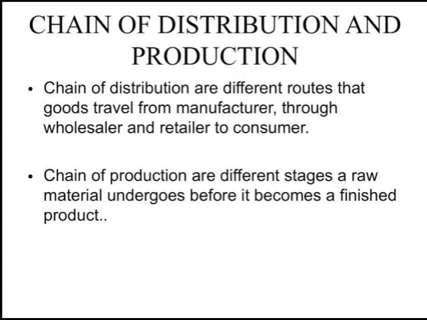Now we look at chain of distribution and production. What is chain of distribution? Chain of distribution are the different routes that goods travel from manufacturer through the wholesaler and retailer to the customer. And chain of production are the different stages a raw material undergoes before it becomes finished goods.